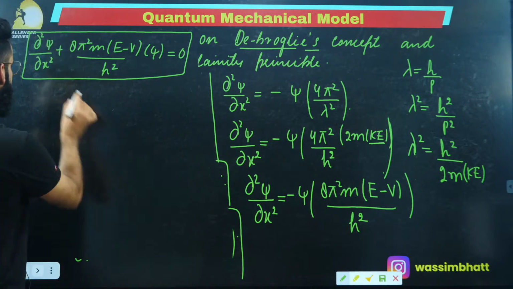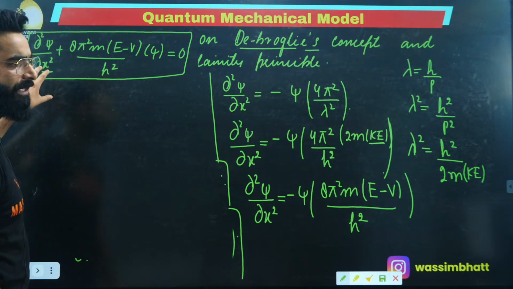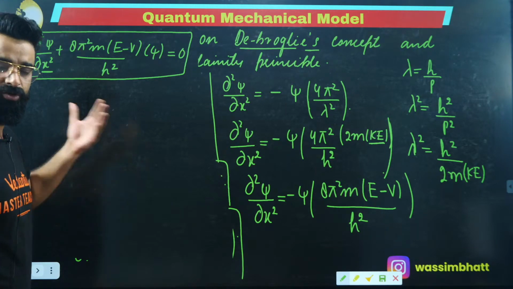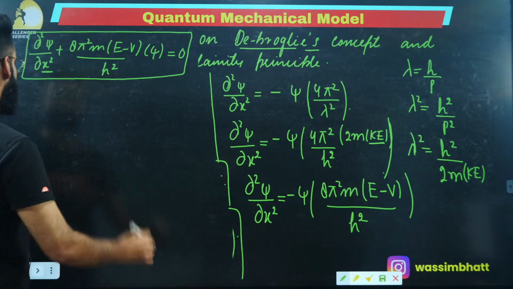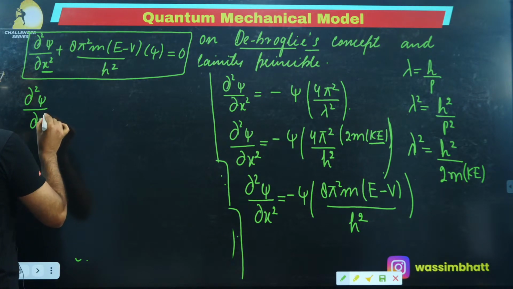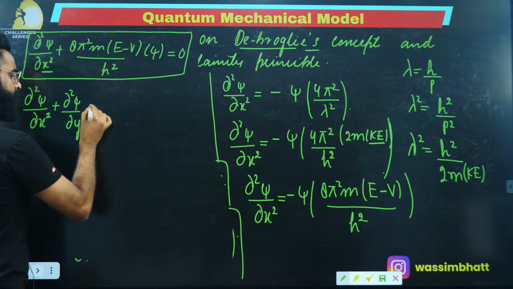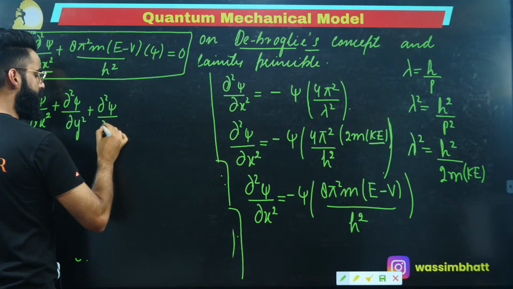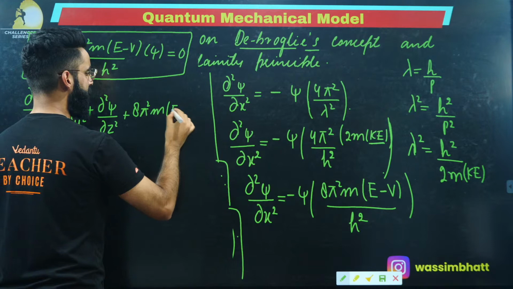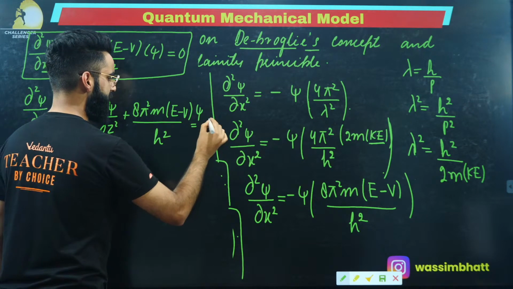Why is that? Because we have got only the x coordinate over here, right? I'll be adjusting the y coordinate as well as the z coordinate in this equation. Then the equation which I'll be getting finally is what I call Schrodinger's time independent wave equation, right? So this is my final equation: dou square psi upon dou x square plus dou square psi upon dou y square plus dou square psi upon dou z square plus 8 pi square multiplied by m into E minus V multiplied by psi divided by h square is equal to 0, right?